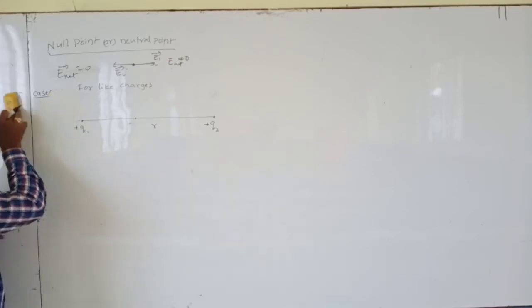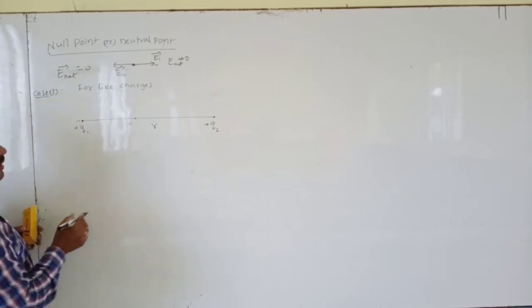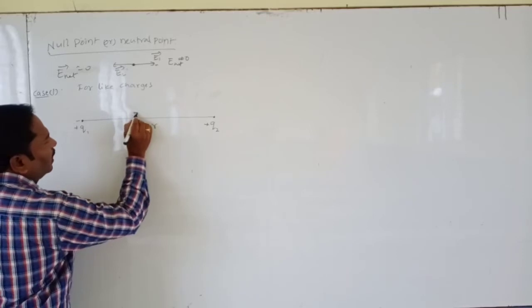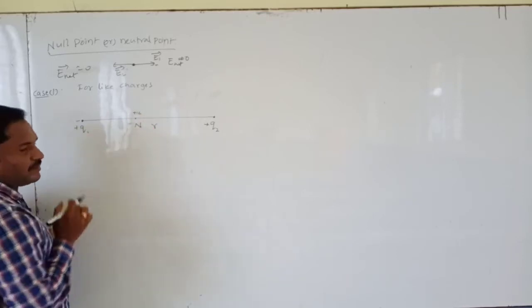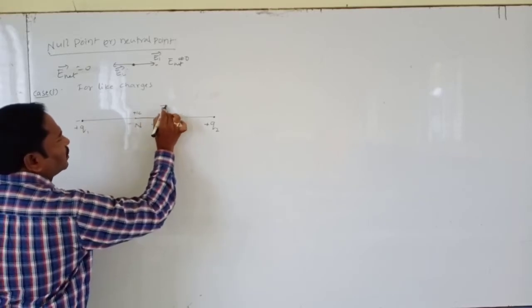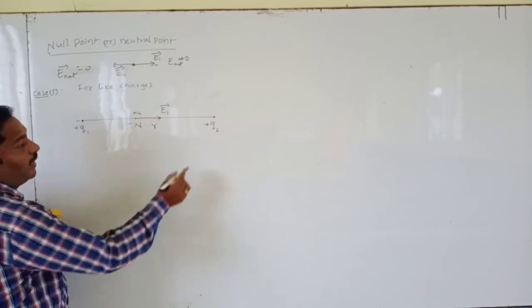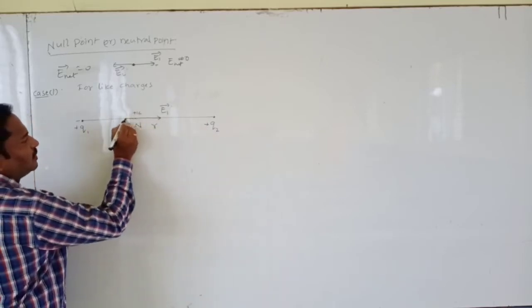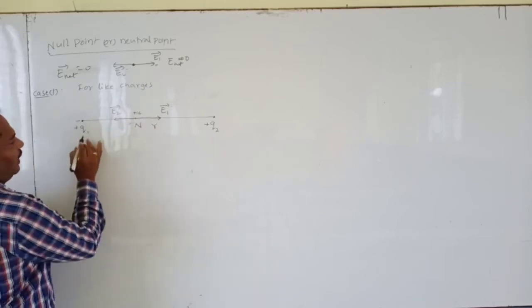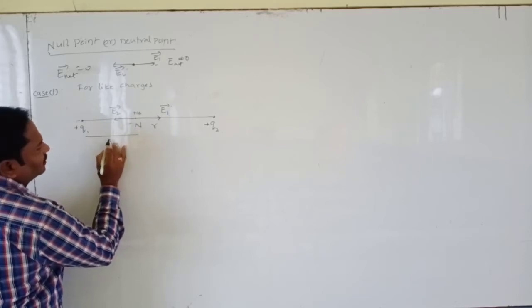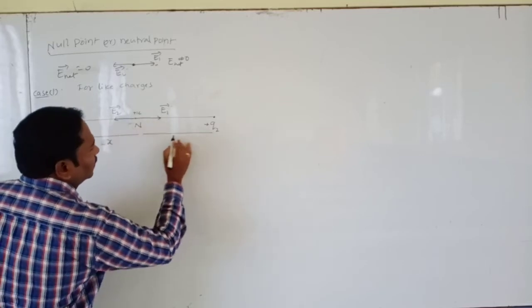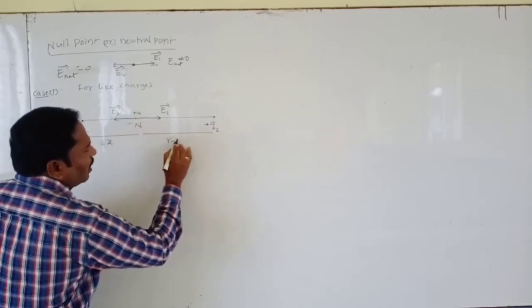Then again, what happens inside, at points in between the charges? Let's say we place a neutral point. We place 1 coulomb, plus repels plus. That means the electric field due to the first charge is in this direction. And here also the electric field is repelling, so away. Let's say this null point is at x distance from Q1, and from Q2 it is R minus x.